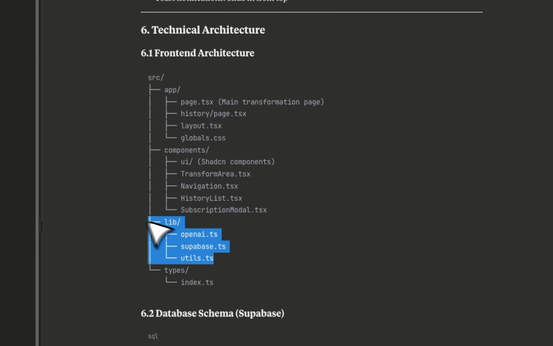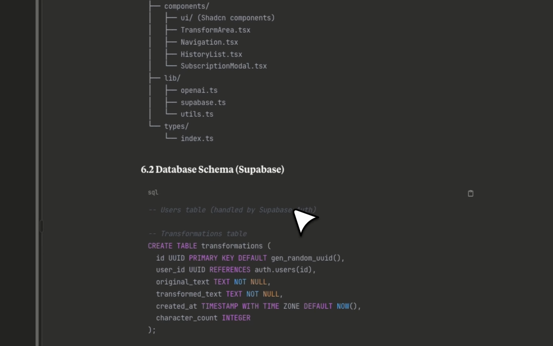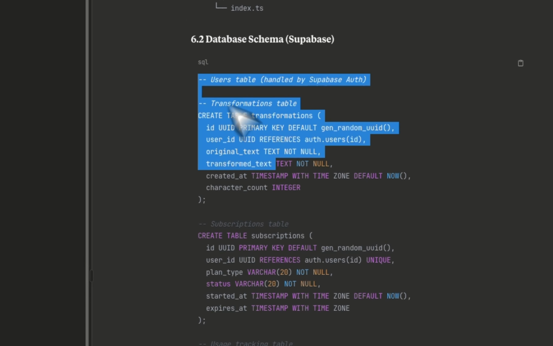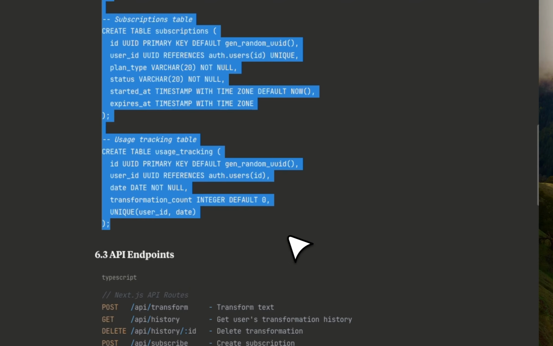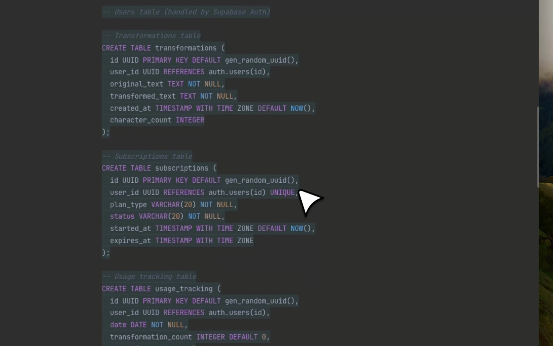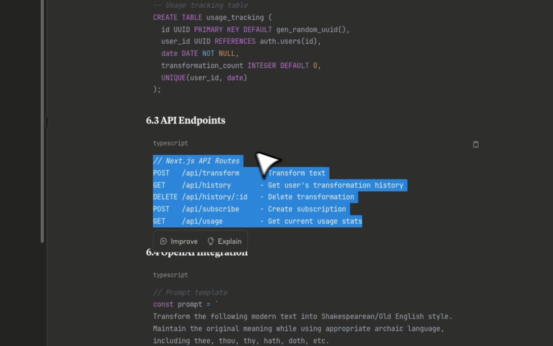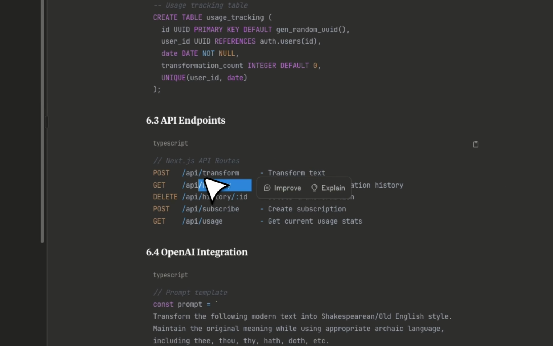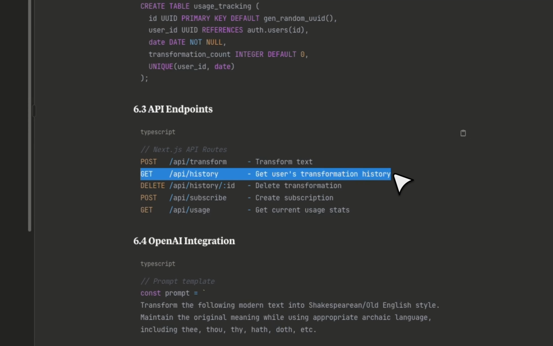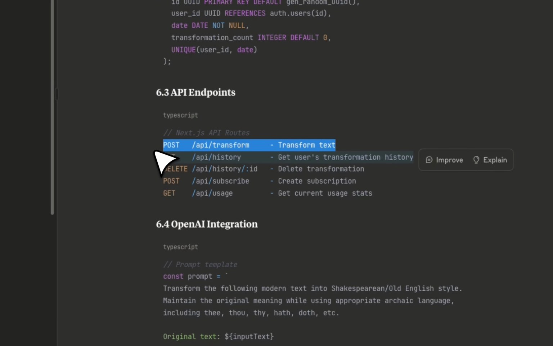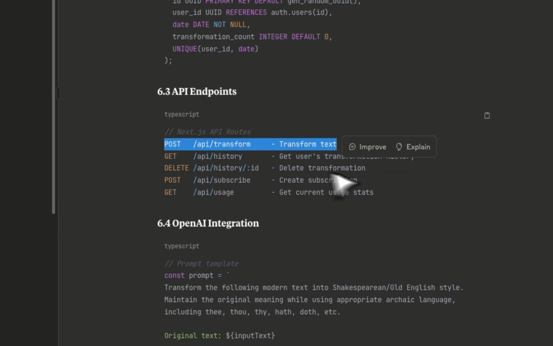In this case, this is basically using libraries interchangeably with API. It's basically the same thing. It's going to be just the OpenAI API. And then the types, that is for TypeScript. You're going to see that we have this code here. This is called SQL code. Sorry, I was talking about libraries to import. The API is actually here for the Next.js API routes for history, transformation, and so on. This one is going to call, for example, the user from Supabase. This is the one that's going to use OpenAI to transform the text and so on.